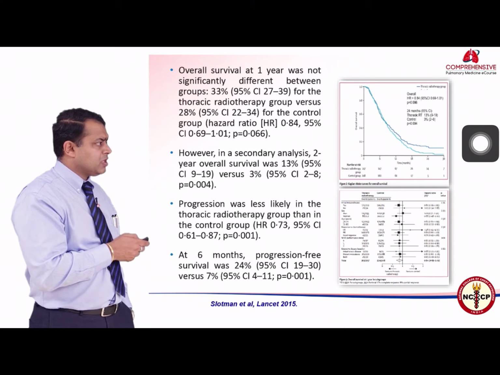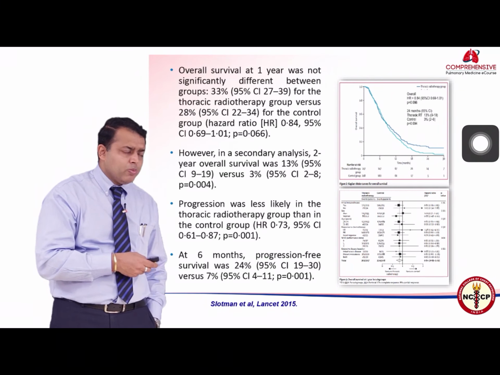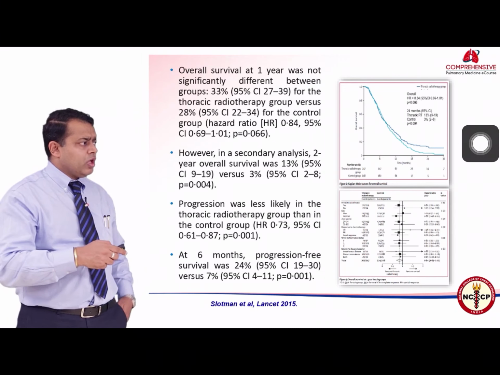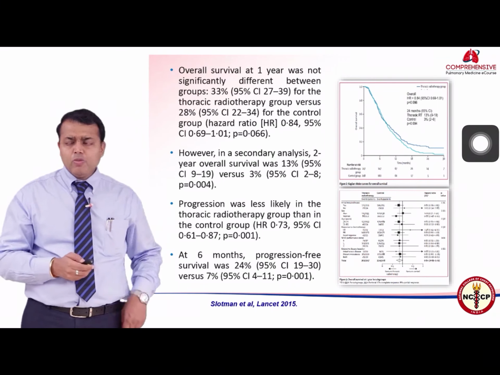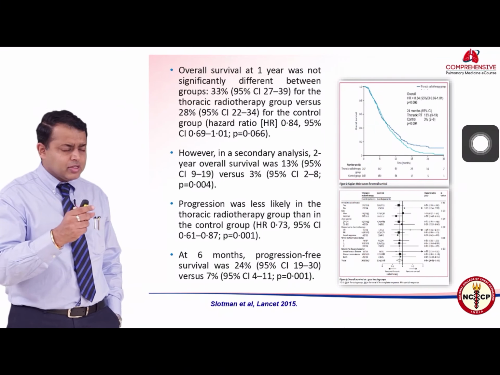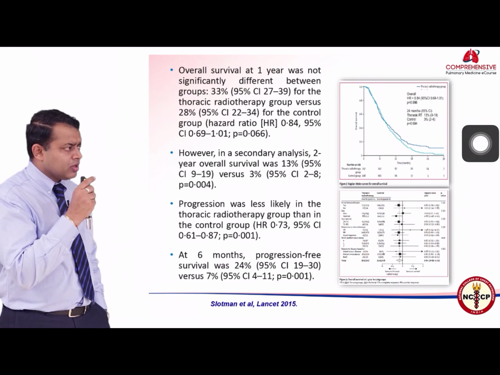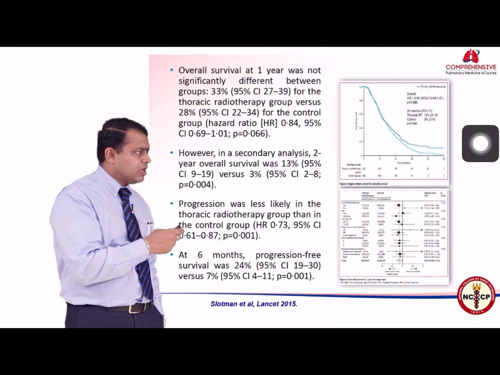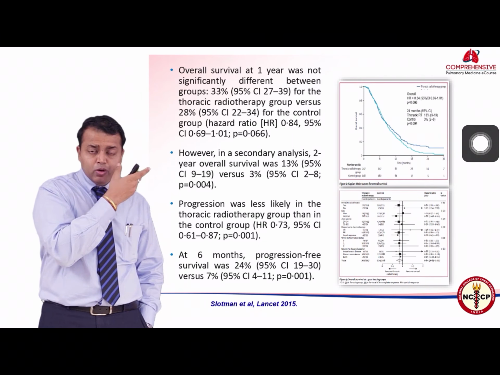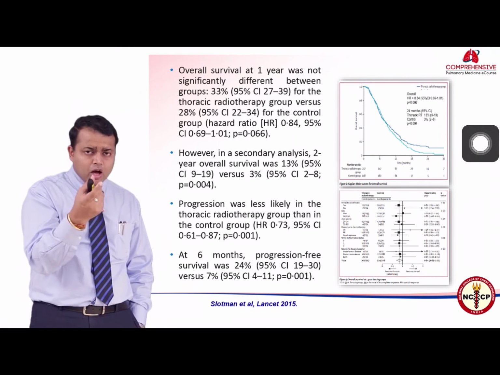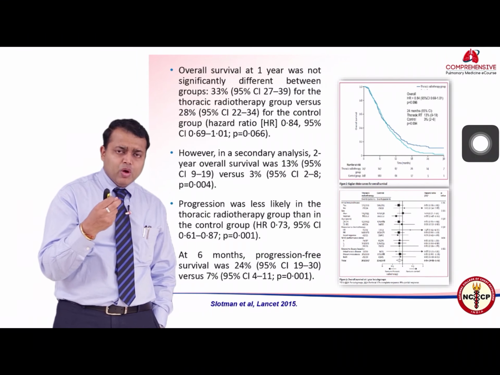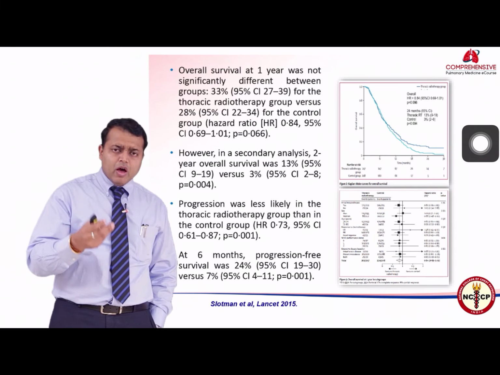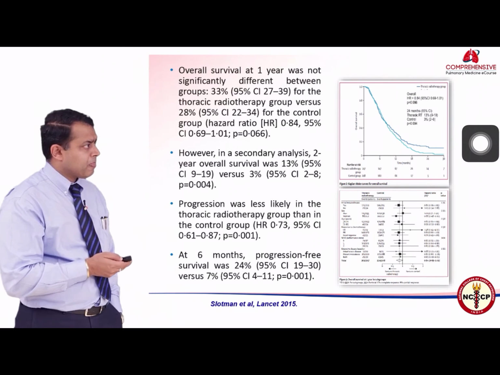Progression was less likely in the thoracic radiotherapy group. So even in extensive stage disease, you may decrease the chance of death. This is a new chapter in oncology, very recently published in Lancet Oncology in 2015. So we are offering thoracic radiotherapy to patients who have residual disease in the lung in an extensive stage disease.